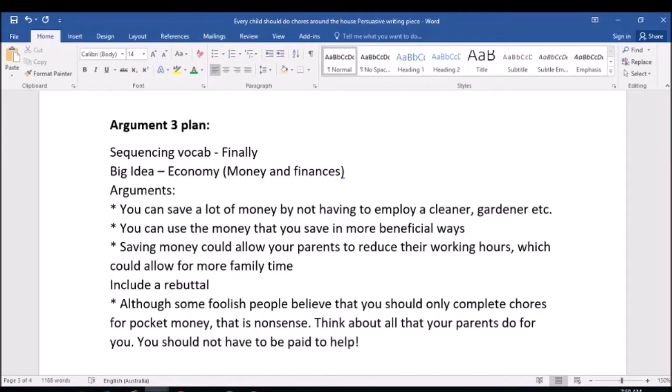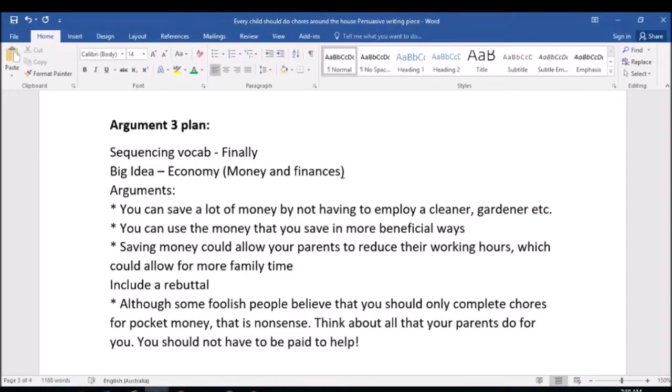The arguments that relate to that, first one is that you can save a lot of money by not having to employ a cleaner, gardener, etc. You can use the money that you save in more beneficial ways. And again, when I actually start my piece, I will expand and actually name some of the ways that we can use that money. The last one I've got there is saving money could allow your parents to reduce their working hours, which could allow for more family time, which is always a positive.